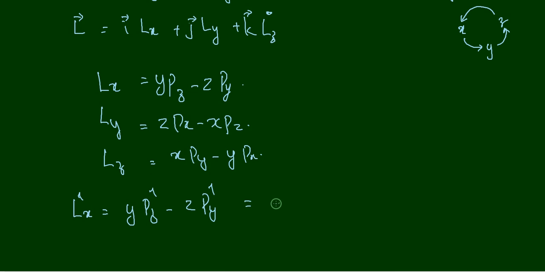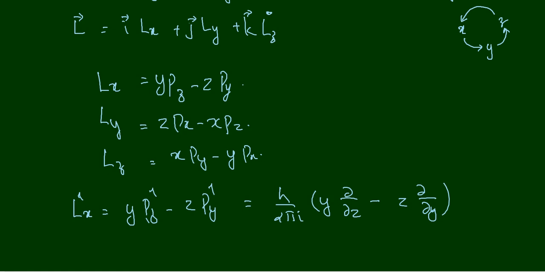So we can write it like h by 2 pi i, that is a common factor in both momentum operators. Then what is remaining? y dou by dou z. Here we have dou by dou z. y dou by dou z minus z dou by dou y. Okay, so that is the operator corresponding to the x component of the angular momentum: h by 2 pi i, y dou by dou z minus z dou by dou y.